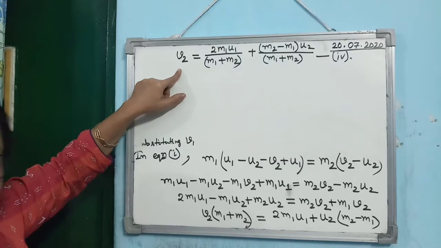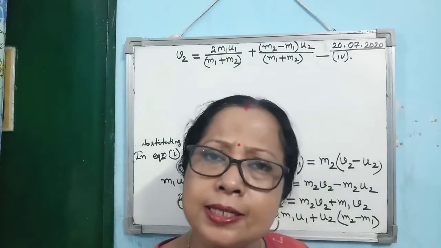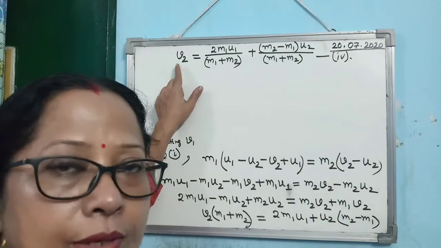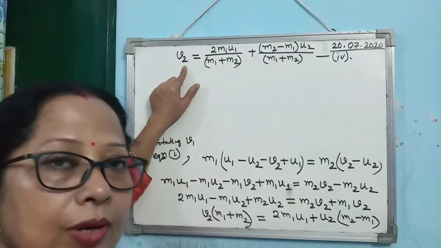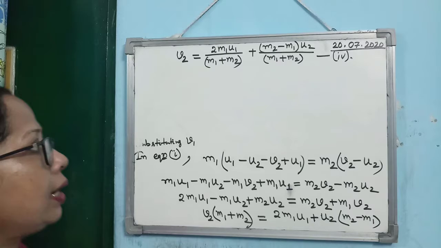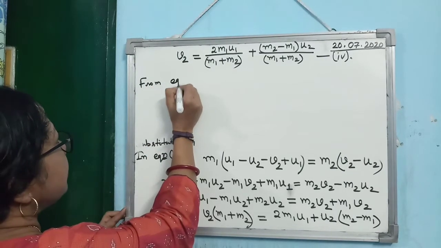V2 is the unknown velocity, because before the collision the two velocities, the masses of the two bodies generally known to us. So what is the unknown quantity? The velocity after collision. So we have got the velocity of the second body after collision. This is the relation.